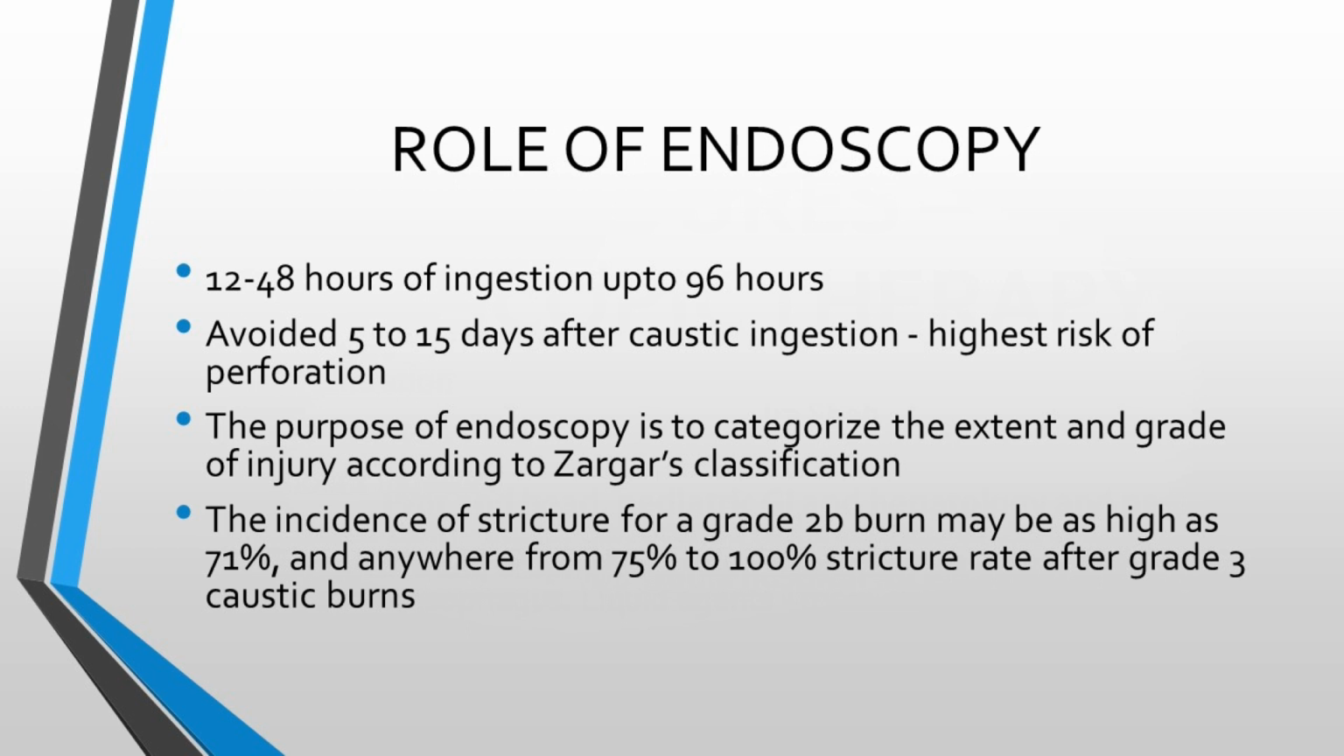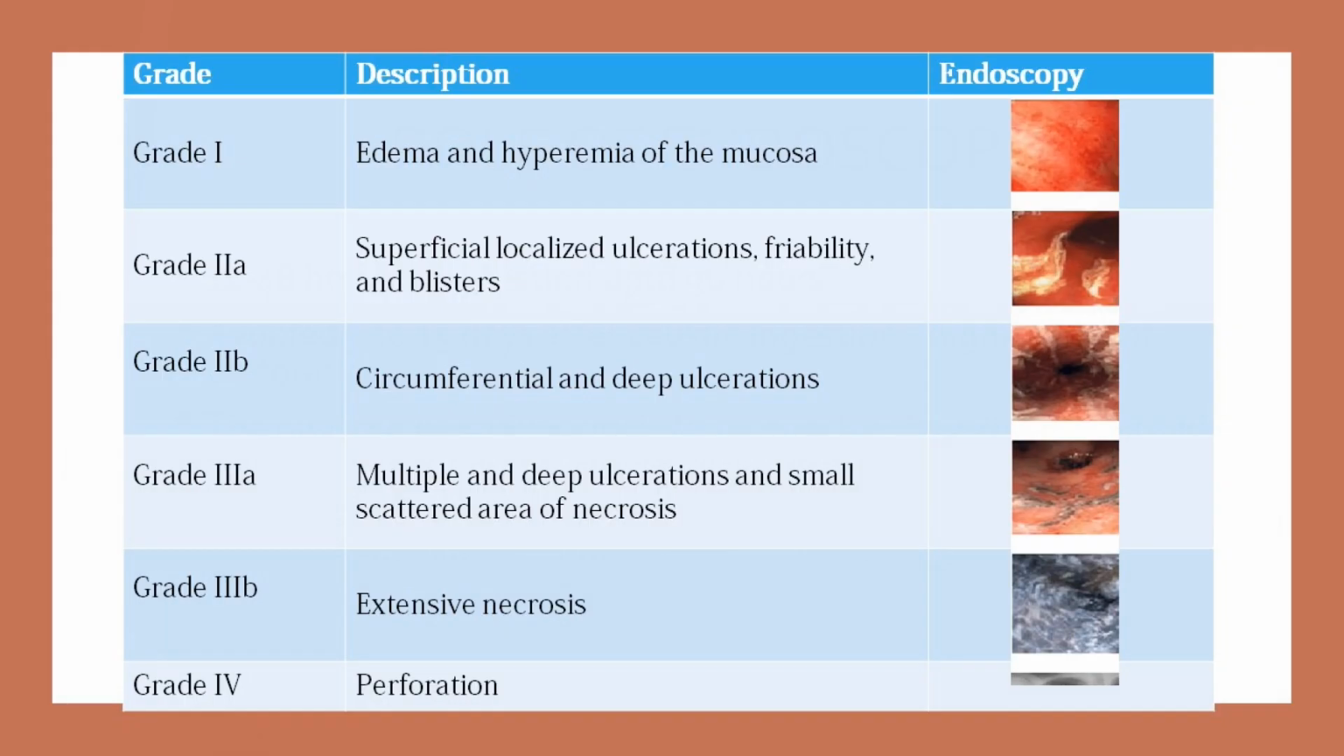Now when we do this scopy, we look at the classification of the kind of damage that has taken place, and we use the Zargar classification. Why does it help us? Because anything that is more than 2B grade, there's a chance of almost 70% that there will be a stricture formation. And anything above 3 is almost 100% stricture formation. So this is the endoscopic finding and the grading.